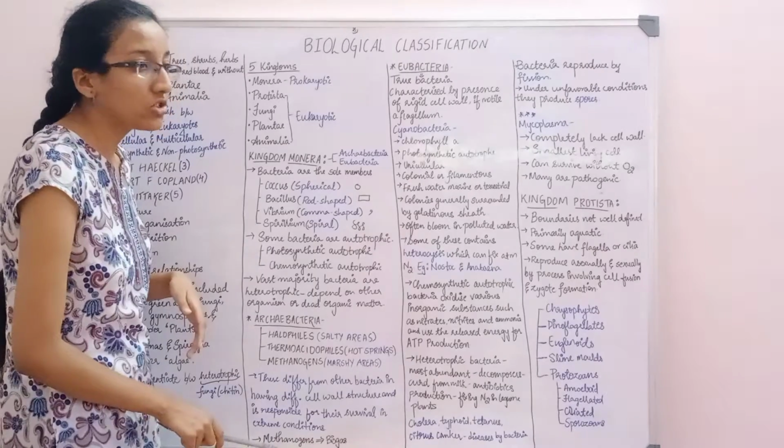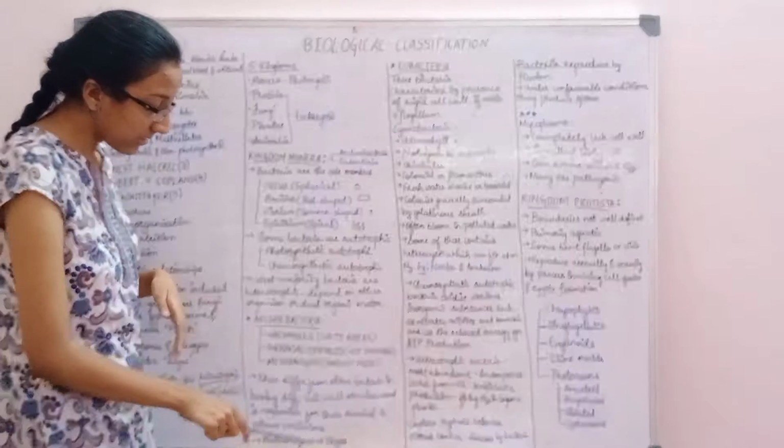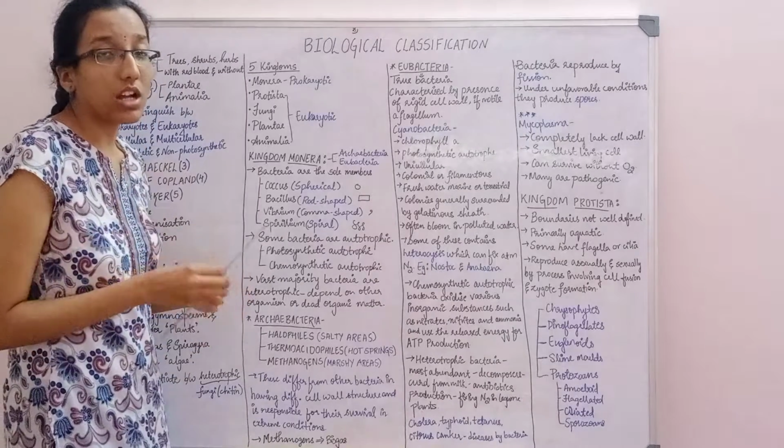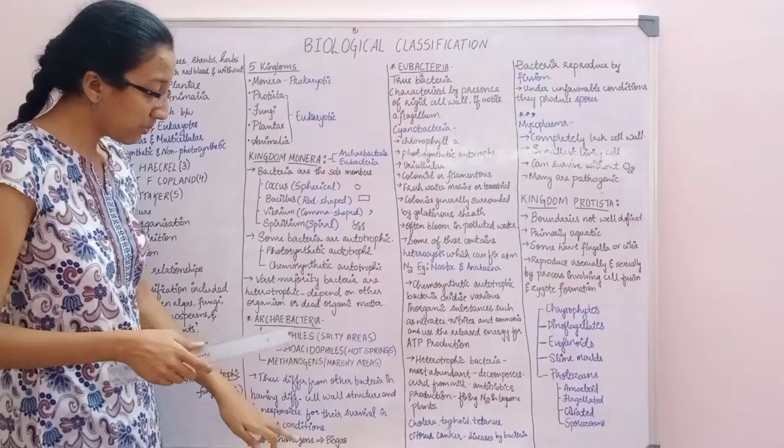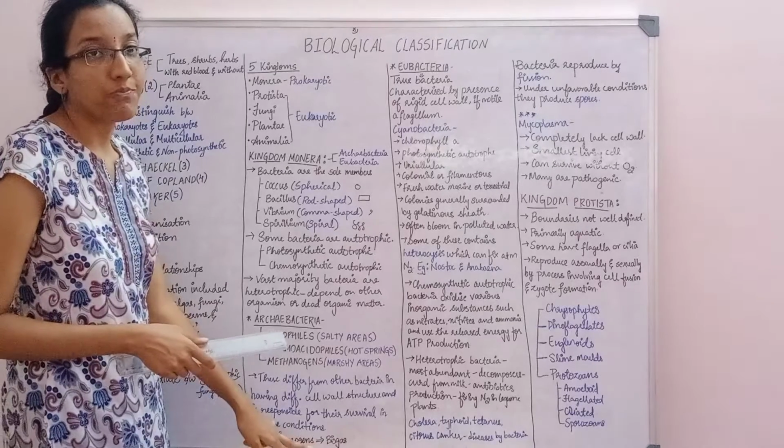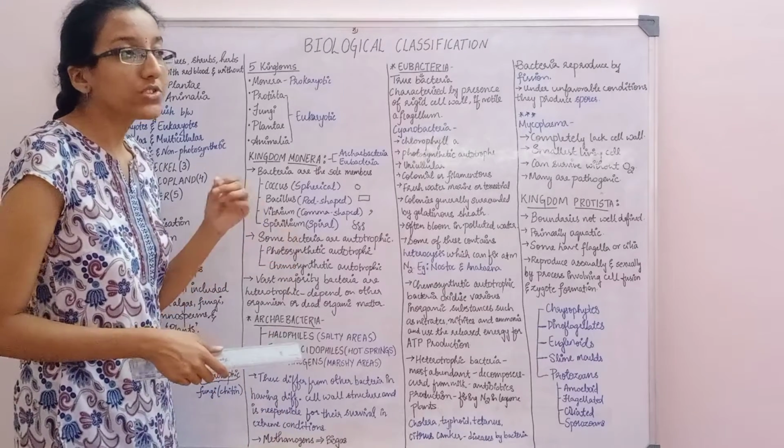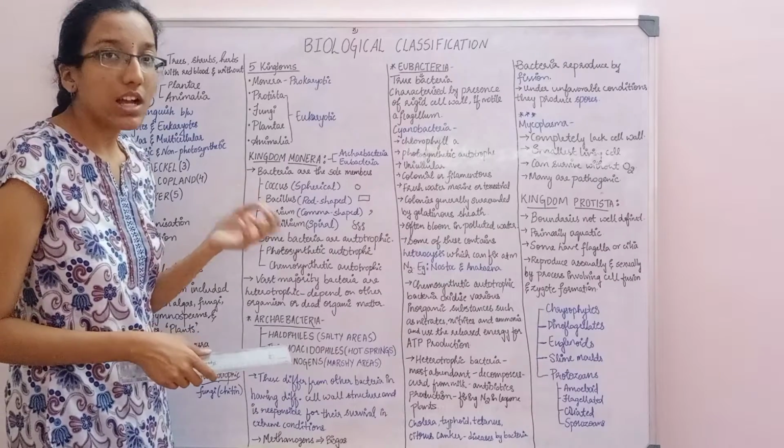Now moving to the methanogens. Methanogens help in producing biogas. They are present in the gut of the cattle, and this biogas is produced from the dung of the cattle.